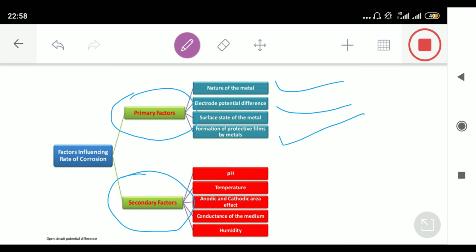So aluminium, which has a very low standard reduction potential, should be more and more corrosive, but due to the formation of this protective layer of alumina, it becomes passive. This is also called passivity. So these are all four factors which are responsible for